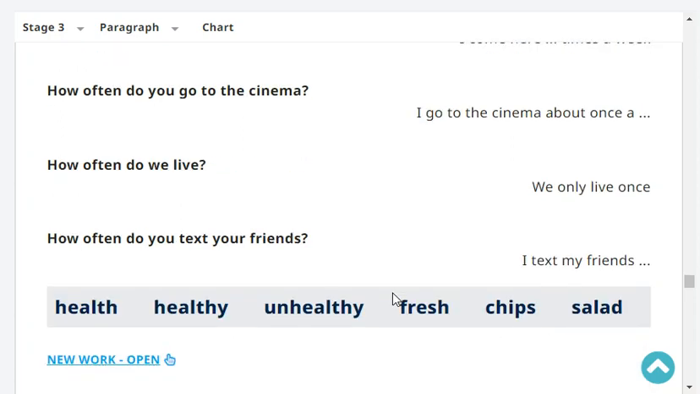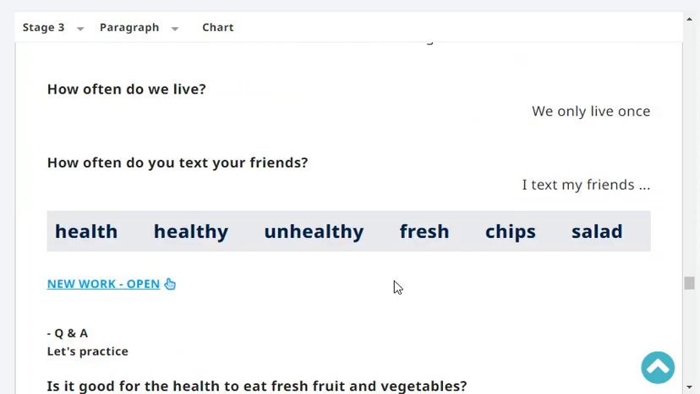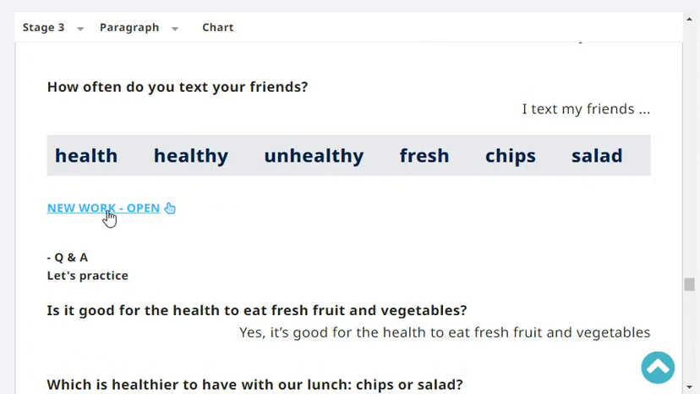How often do we live? We only live once. How often do you text your friends? I text my friends every day. Very good. Okay, next repeat.